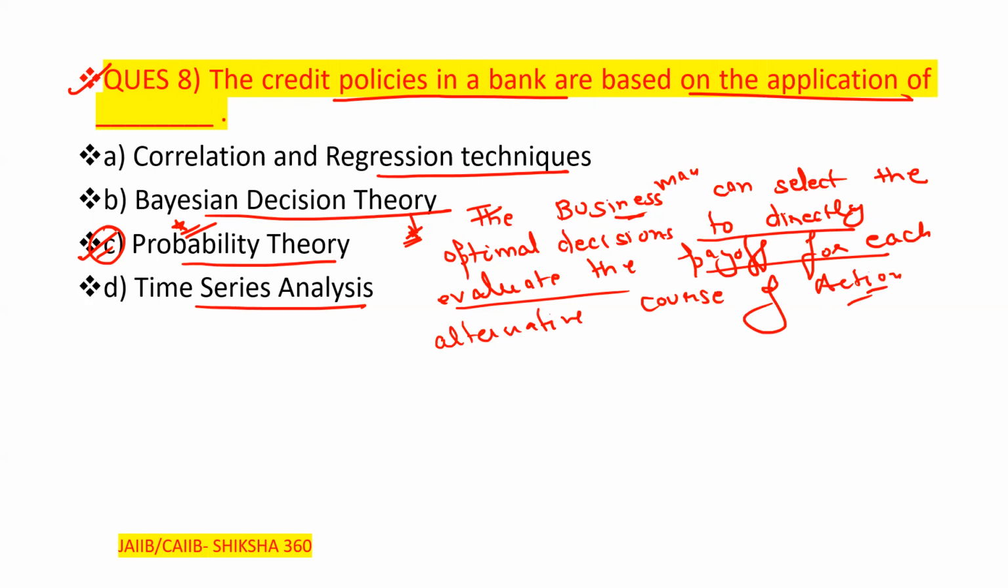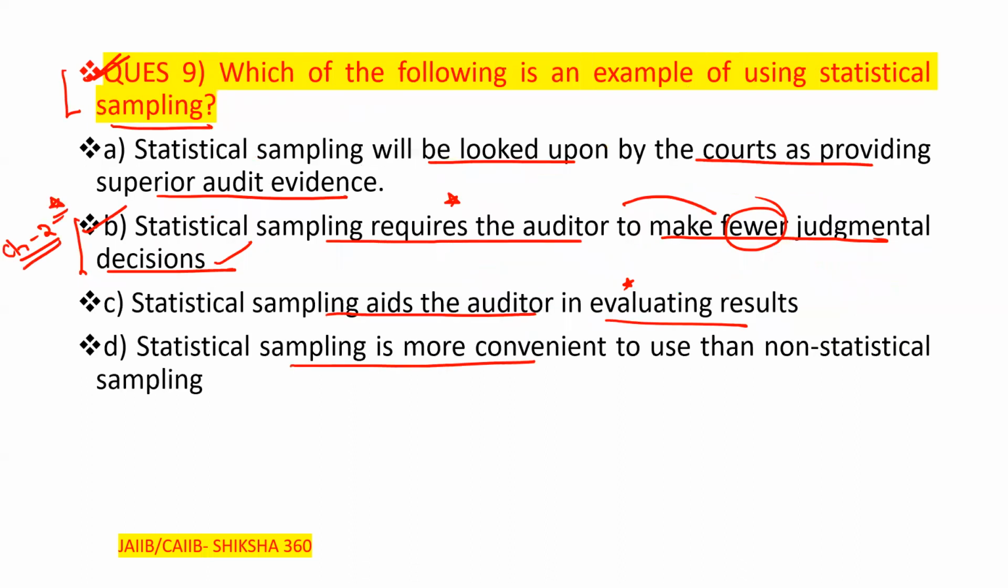Clear, that is Bayesian. From the word you can relate that this is related to the businessman. The businessman can select the optimal decisions to directly evaluate the payoff for each alternative course of action here. Now we have to move to the next point, or we can say the next question here.